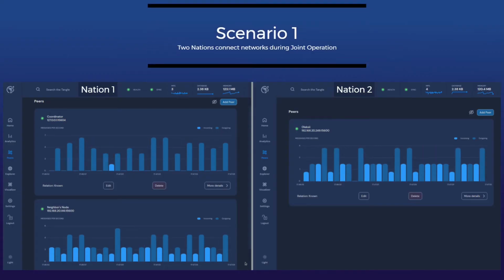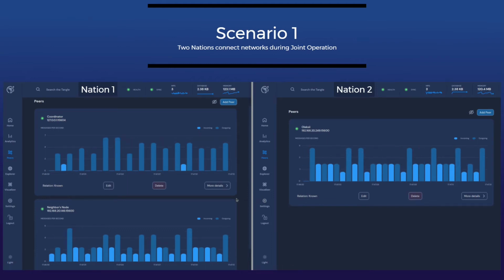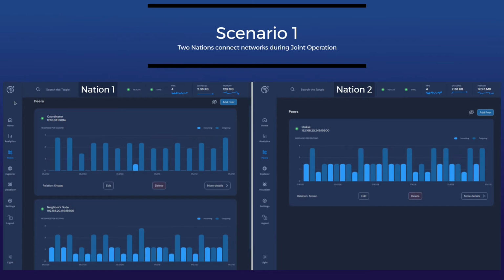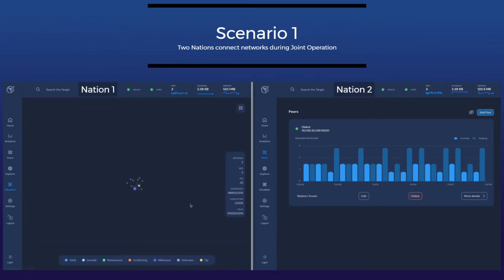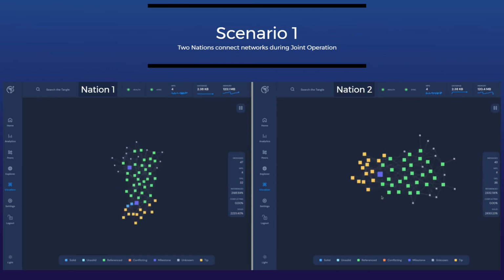For example, we will give two scenarios for the application of our concept. The first scenario occurs during joint operations by nations. Each of the nations deploys private networks and private Tangles and connects them to each other. By establishing rules for the exchange of information in accordance with the restriction of the level of secrecy, one of the nations is provided access to only one of the sensors, while the other at the same time has access to both.